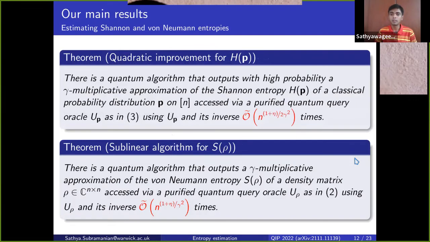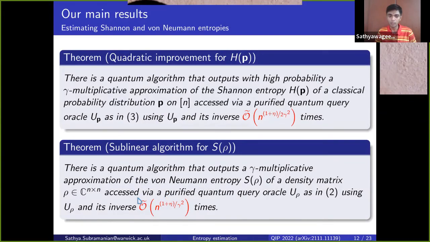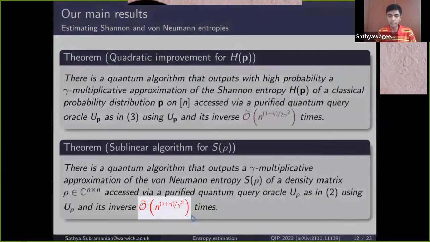So just to recap, the main results that we have, in terms of upper bounds, are a quadratic improvement for the estimation of Shannon entropy. To remind you, classical algorithms have a complexity that scales essentially as n to the 1 plus eta over gamma squared. And so we have a 2 in the denominator there, which expresses the quadratic speedup. And for von Neumann entropy, the complexity is n to the 1 over gamma squared, which is still sublinear.